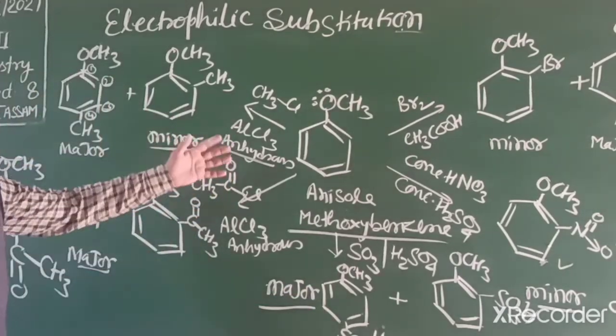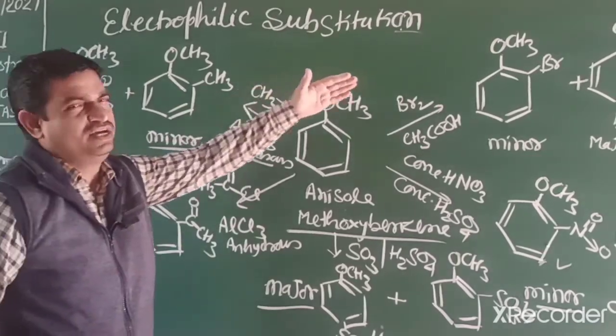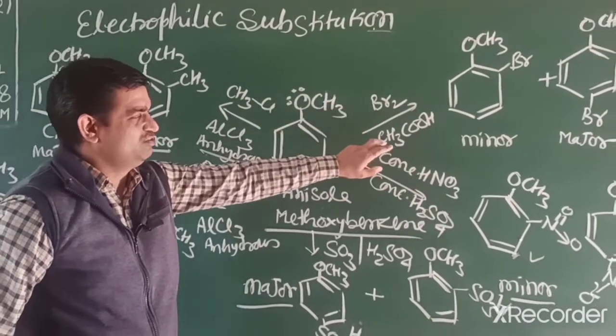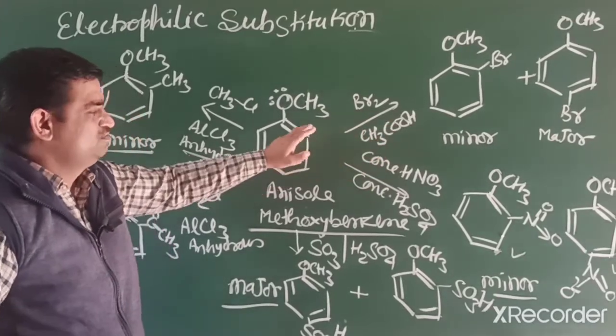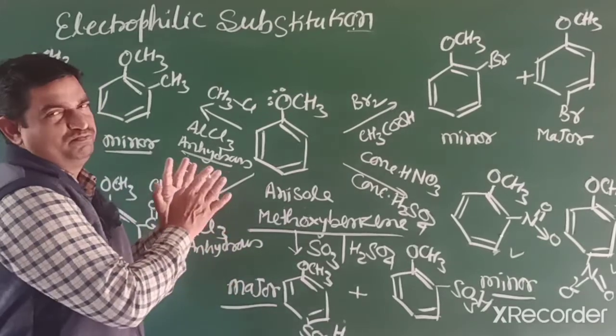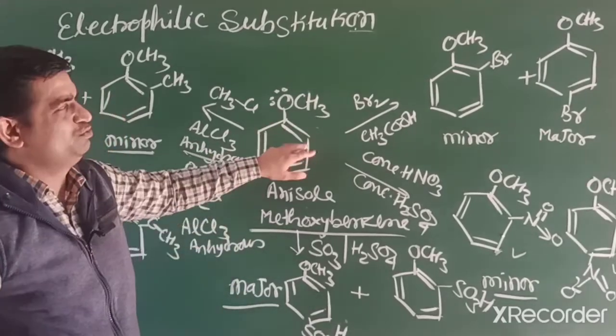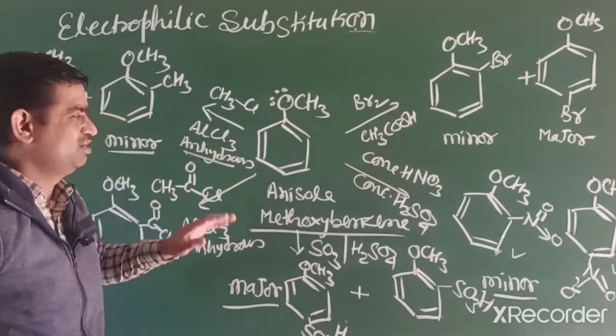So if we summarize, these are electrophilic substitution reactions. First one, halogenation, bromine in presence of acetic acid, that is a less polarized solvent, we get only ortho and para bromo. If we use bromine water, then all the positions can be occupied, 2,4,6 tribromo anisole can form.